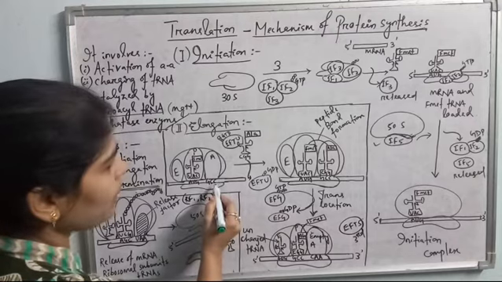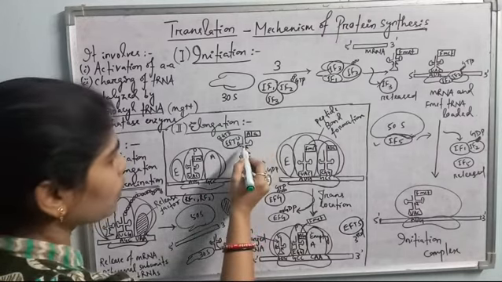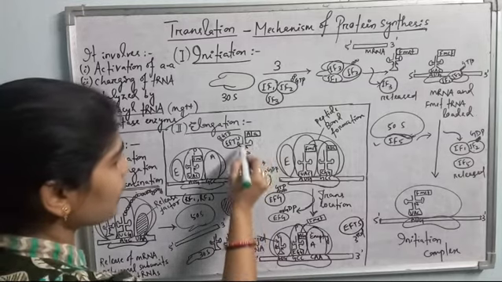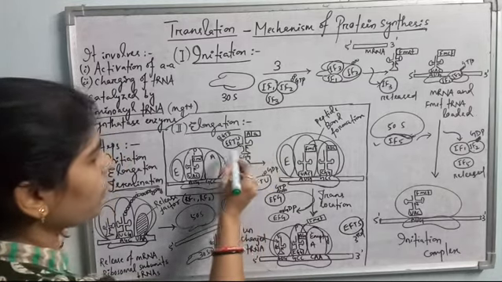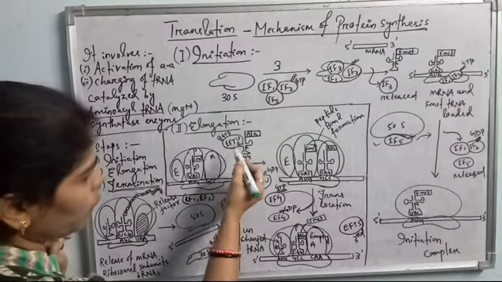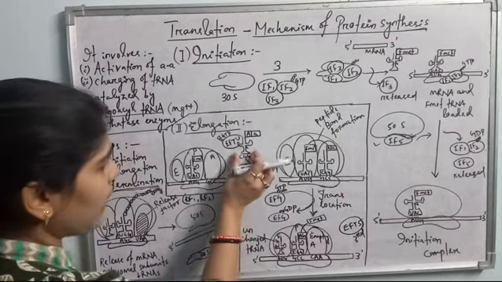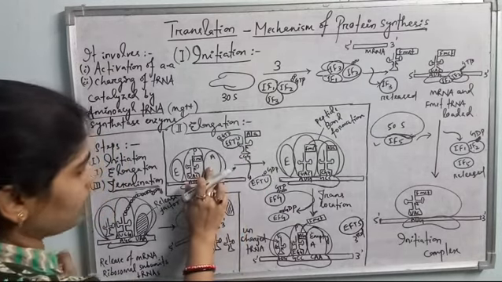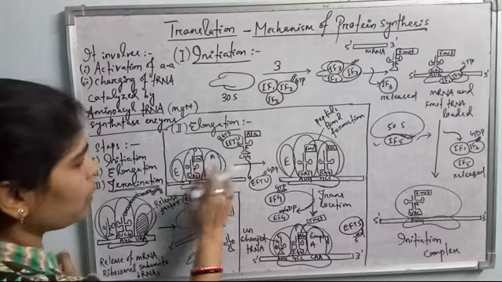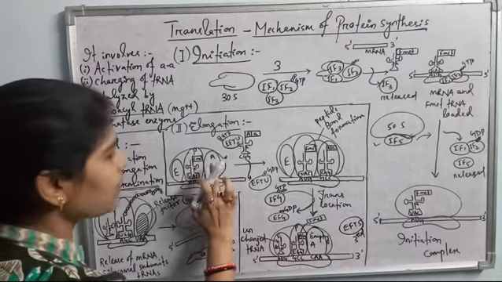GCC codes for the next amino acid, that is alanine. The alanine amino acid is linked to the tRNA, and this aminoacyl-tRNA linked with alanine is brought by EF-Tu GTP. This is the elongation factor Tu, EF-Tu. This EF-Tu has the work to load this tRNA here in the aminoacyl site. So upcoming aminoacyl tRNAs will be loaded on the aminoacyl site only.